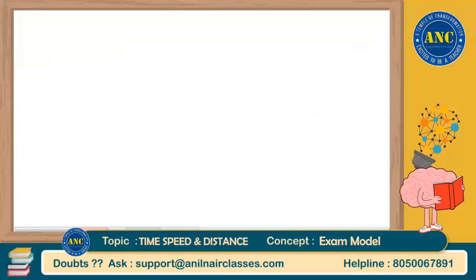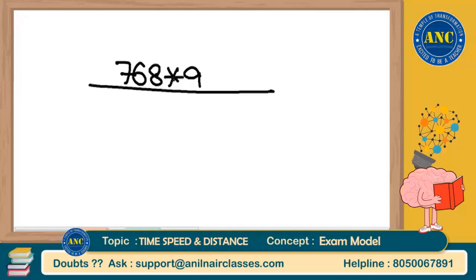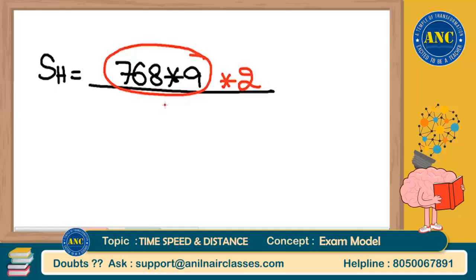Arvind, why 2 in numerator in my previous question? Distance travelled by aeroplane in 9 hours, Arvind, is 768 into 9. But the question is asking that the helicopter will travel a distance of double this distance travelled by aeroplane. Double means multiply by 2. It is given in the question, Arvind. It is given that it is 2 times. That is the reason I am multiplying by 2.